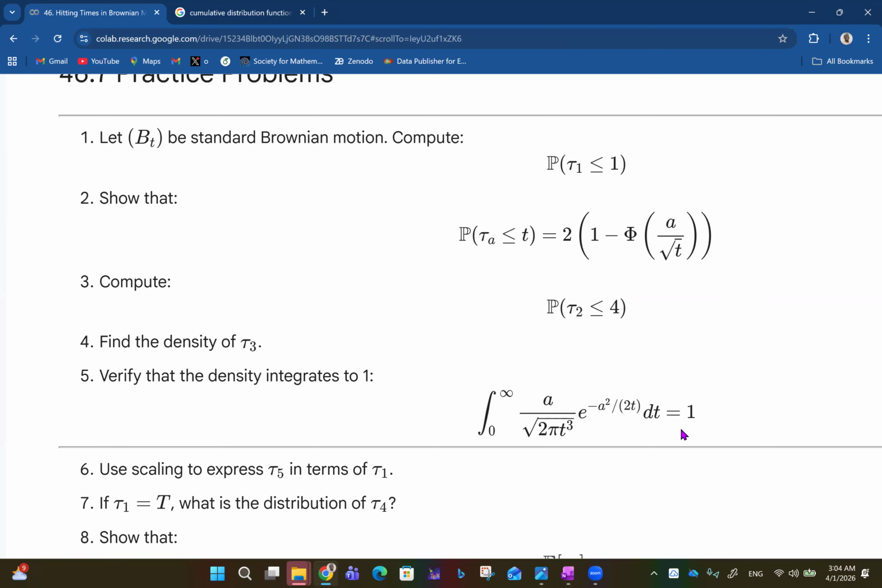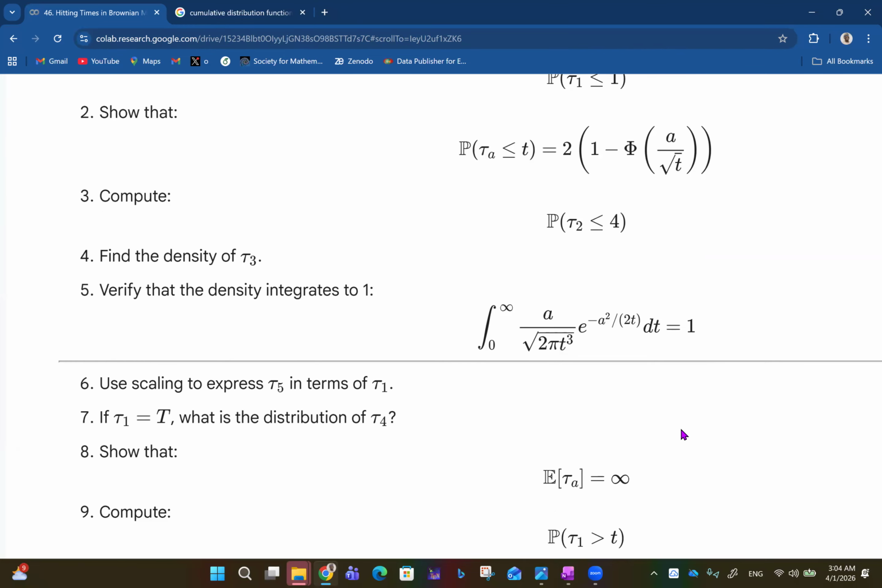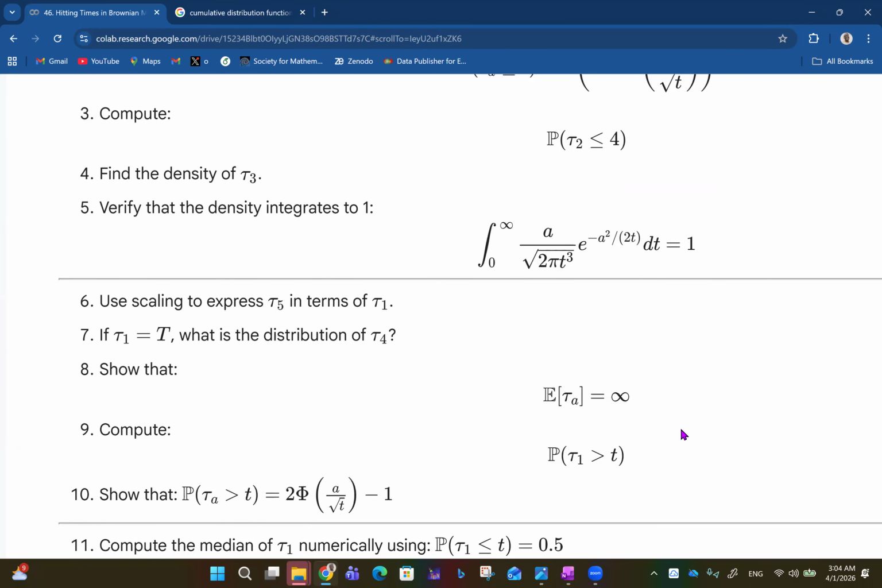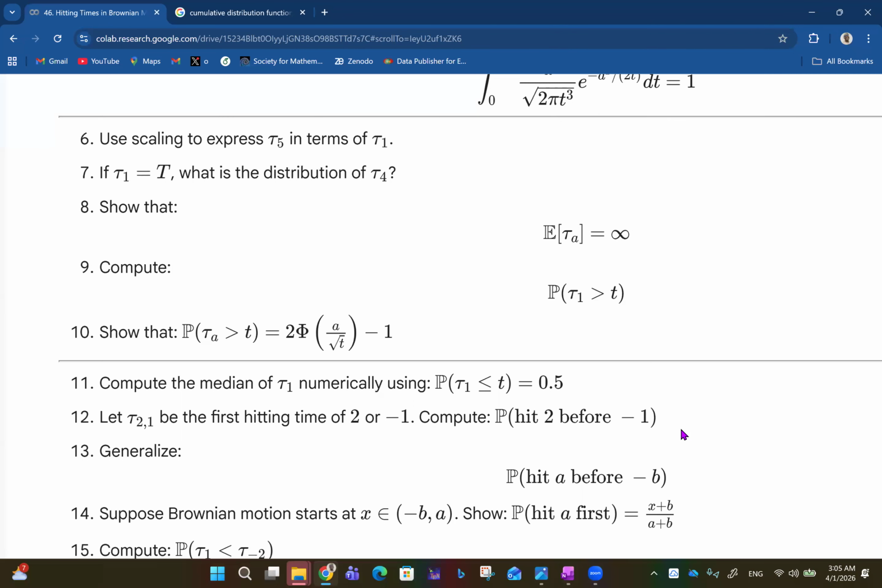That's some work on integration there. Maybe not quite big, it might just be integration by parts or something. And then use scaling to express T5 in terms of T1. Of course, T5 is going to be 5 squared T1, that's 25 T1. Then if tau 1 is t, what is the distribution of T4? That'll be 4 squared t, which is 16t.